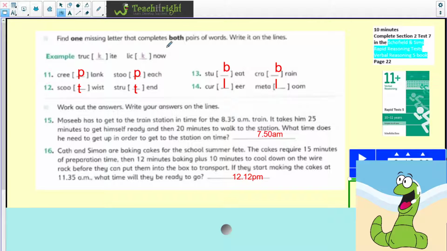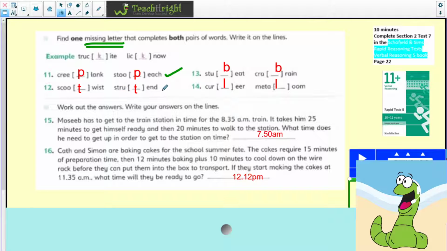These ones involve you inserting a missing letter. So we need to put a missing letter in, and it has to be the same letter in both pairs. So you need to make sure that it does make 4 words, not just 3 or 2 or even 1 word. So we've got P here for creep, plank, stoop and peach.